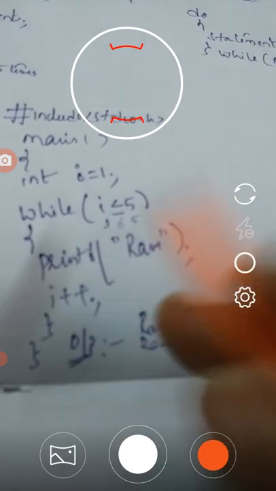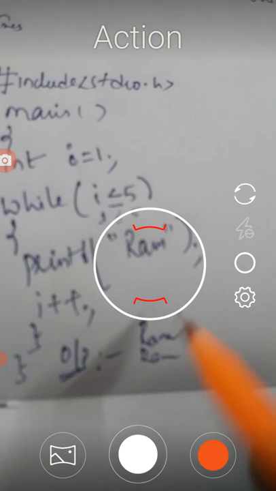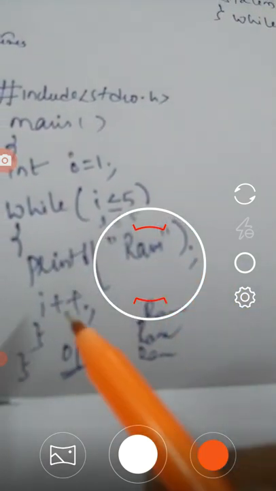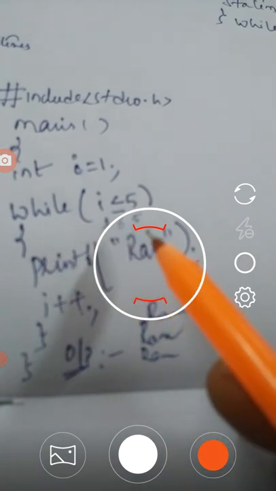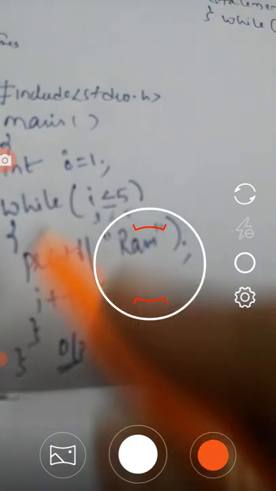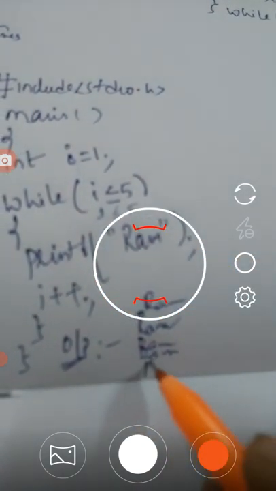Now we check 3 less than or equal to 5. Yes, that is true, so again Ram is printed here, and again i is incremented by 1. 4 is less than or equal to 5 is checked, and again that is true. And again 5 is less than or equal to 5, so again that is true.